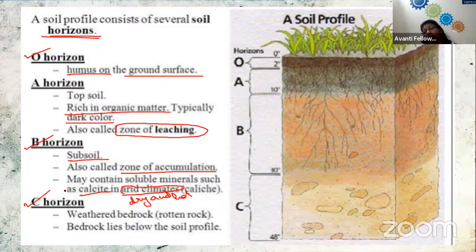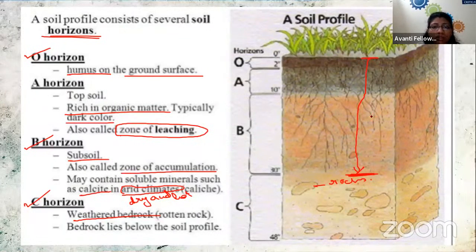Then the last is our C horizon. That is the deepest layer of the earth, which contains the weathered bedrock. That means it has big chunks of rock where our plant roots are unable to penetrate. As you can see in this figure, the plant root can reach up to only the depth of the B horizon. After that, they are unable to penetrate the ground because of the presence of these large rocks. So the C horizon is also known as the bedrock.